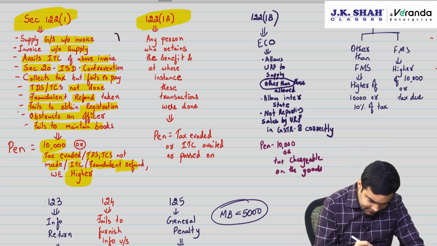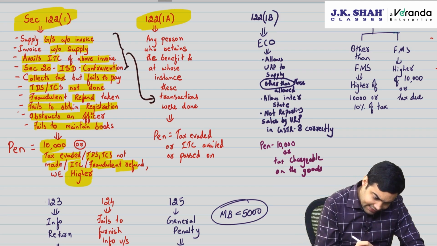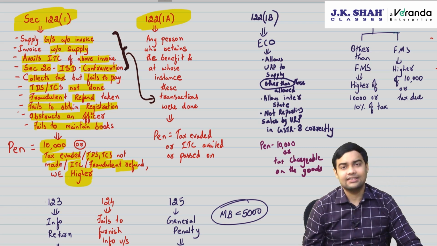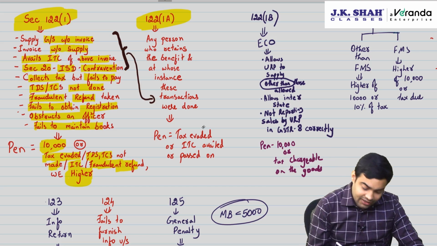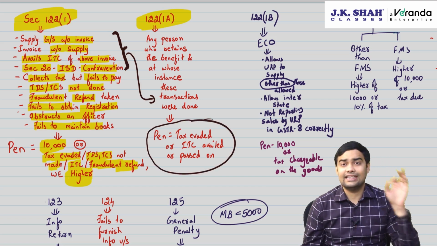122.1a was specifically brought to cover those who were helpers to fake invoicing, and it says first 4 cases. If in the first 4 cases a person is involved and he helps to execute this and retains some benefit out of all these transactions, then penalty can apply to the extent of tax evaded or ITC passed on thereof.